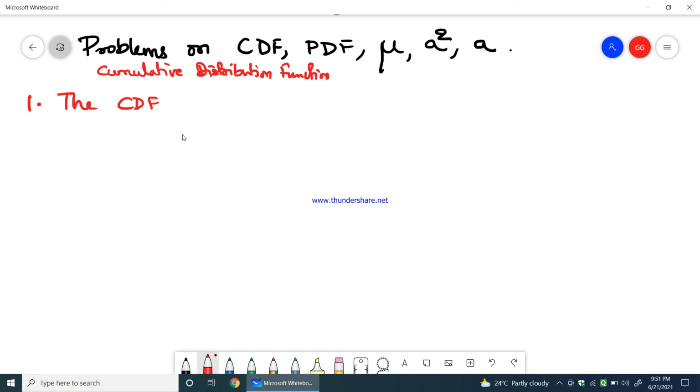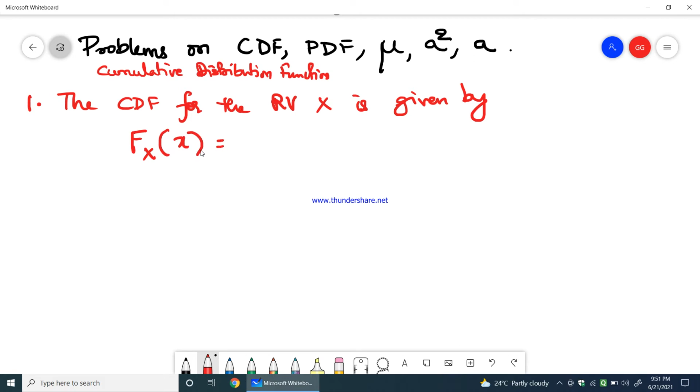So the CDF for the random variable, RV, x is given by fx of x equal to 1 minus e power minus x square by 4 for all x being greater than or equal to 0, whereas 0 otherwise. So if x is not greater than or equal to 0, then it is 0.